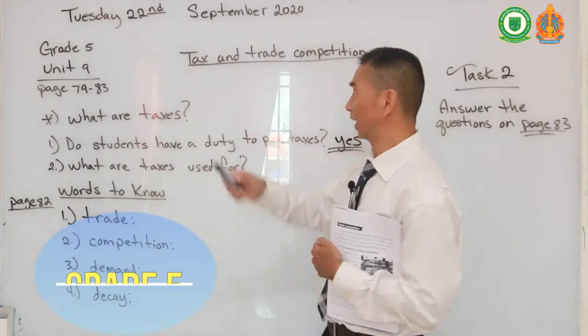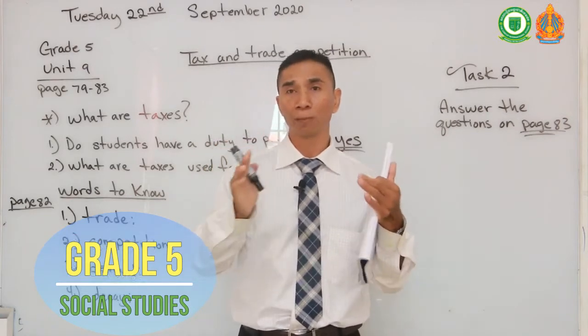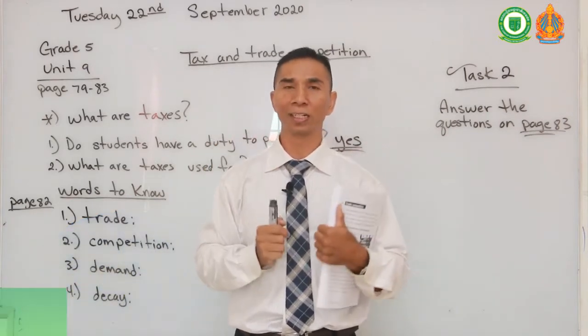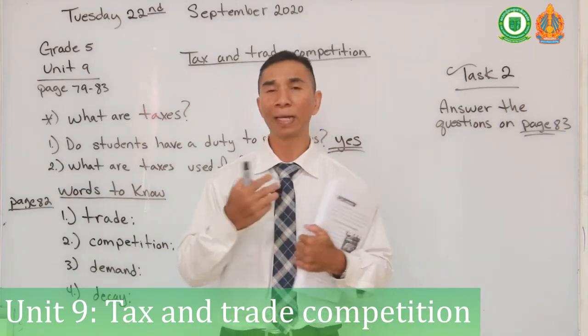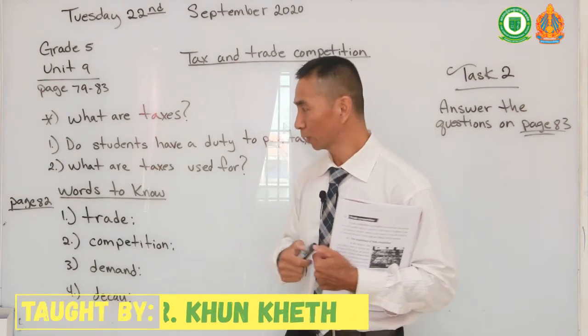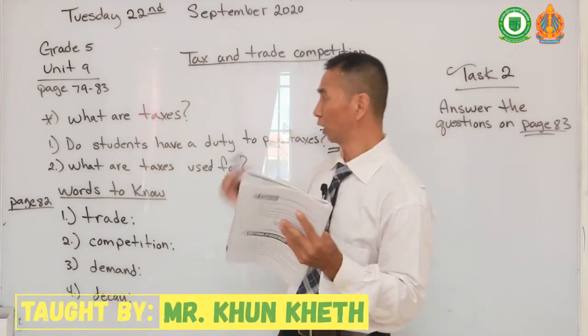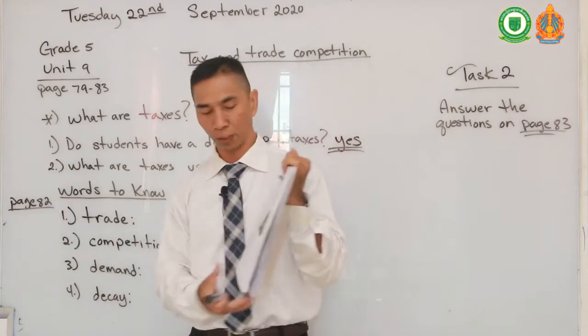Well, that is called trade competition, because all the phone shops that are close or next to each other are in competition for the customers. They are competing against each other to have customers or to sell their products. Now on to our topic about trade competitions. We will read on page 82 in your book.